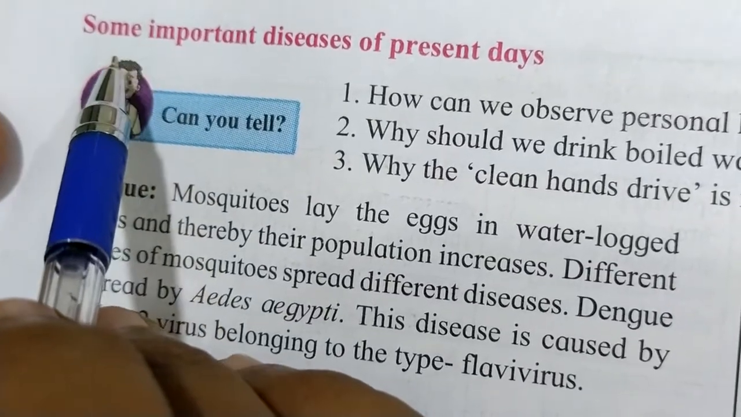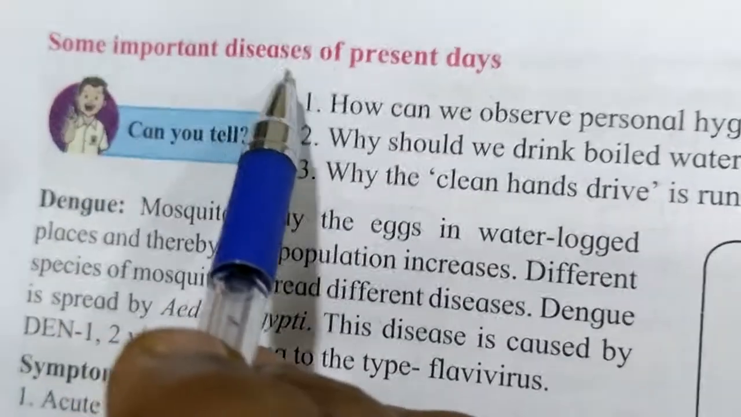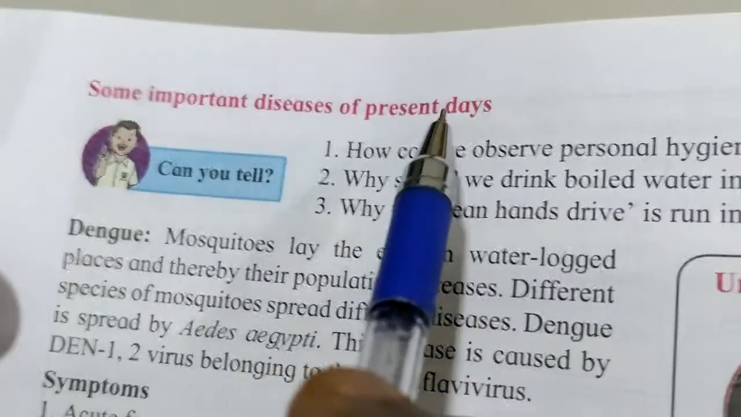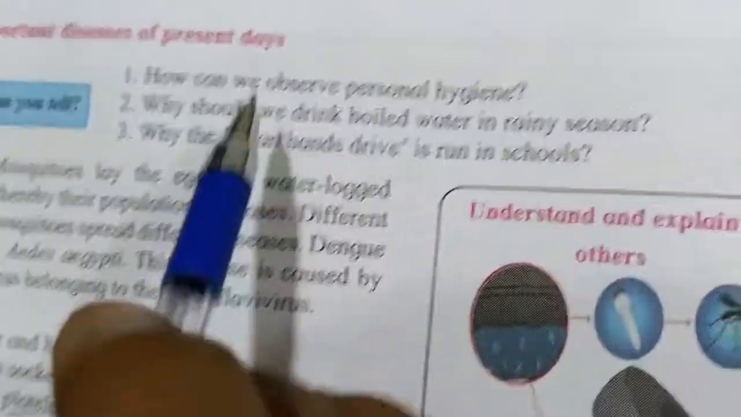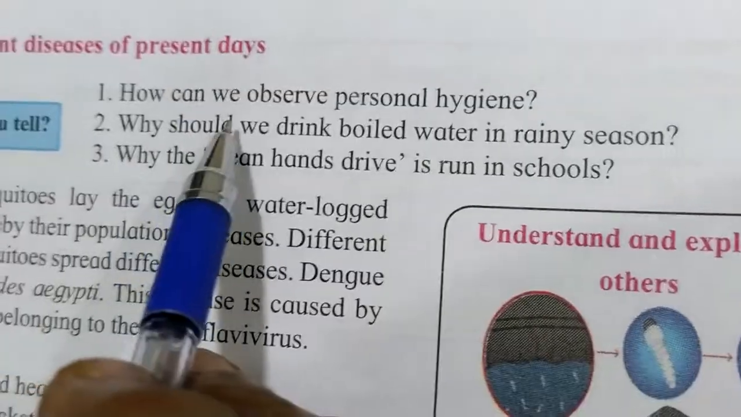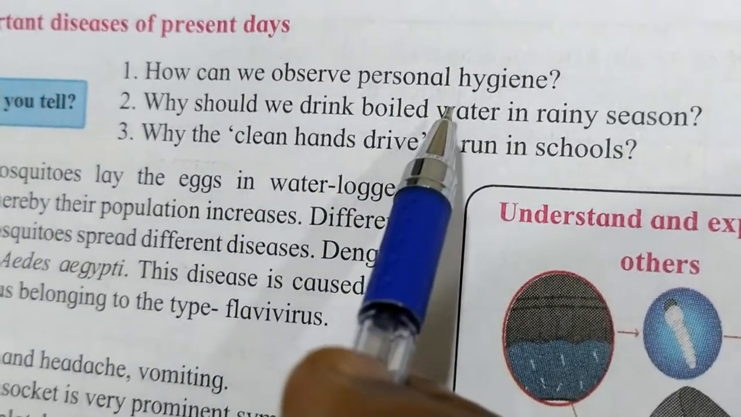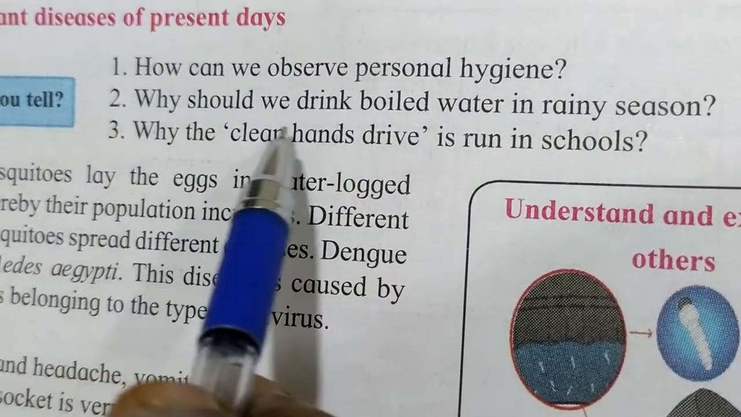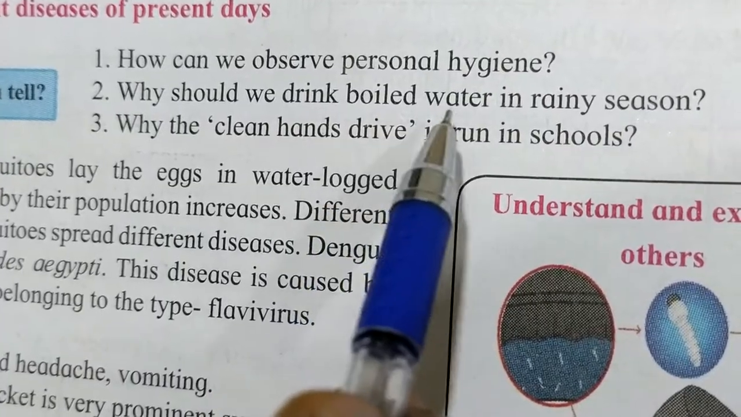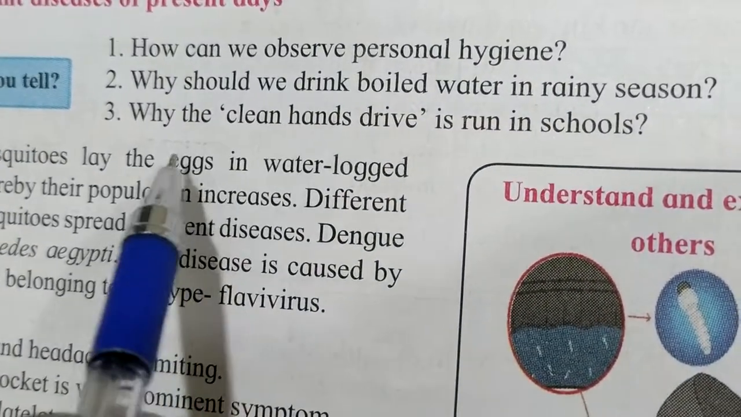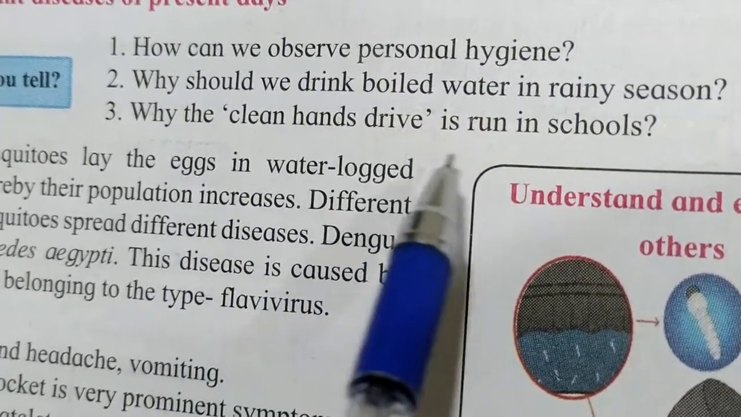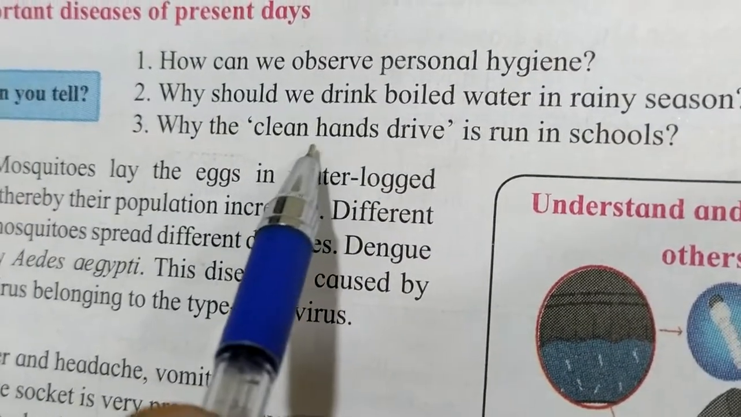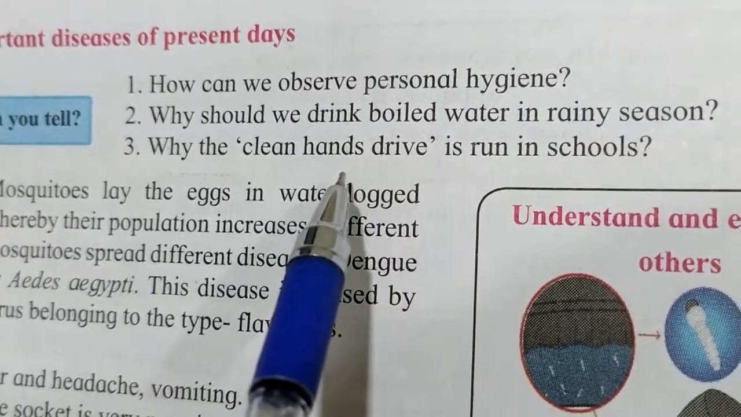Now we will see some important diseases of present days. Nowadays, which diseases are there? We will see now. How do we observe personal hygiene? Then, why should we drink boiled water in rainy season? Why is the clean hands drive run in school? So this clean hands drive is one of the processes.